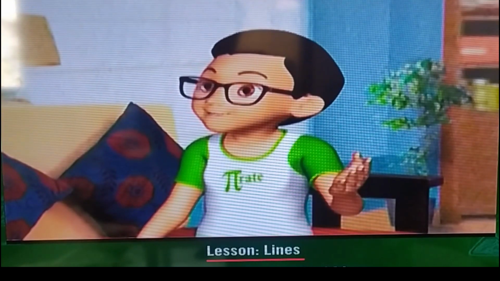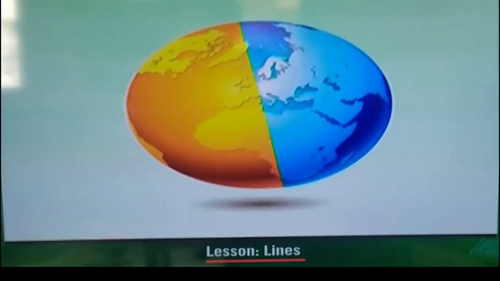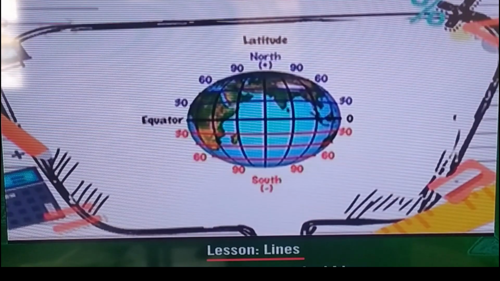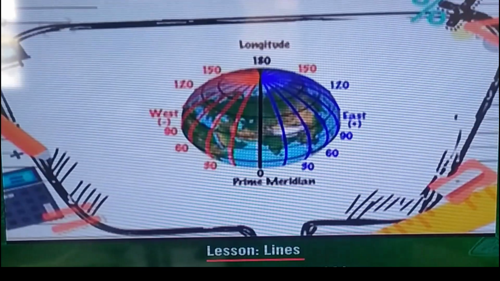Khushi, what about the equator? Isn't that a line too? Getting smart, aren't you? Well, yes, it is an example of a line. A line that divides the earth in two hemispheres. The equator being at 0 degrees latitude. Do we have 0 degrees longitude? Yes, the 0 degrees longitude is the prime meridian.